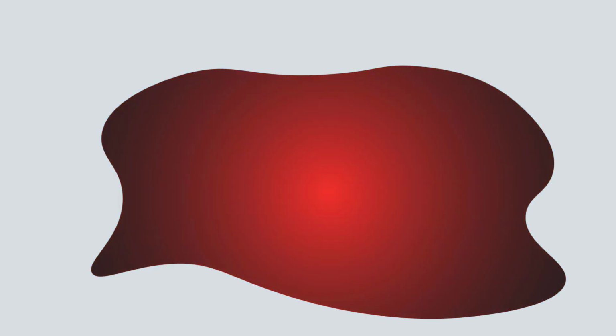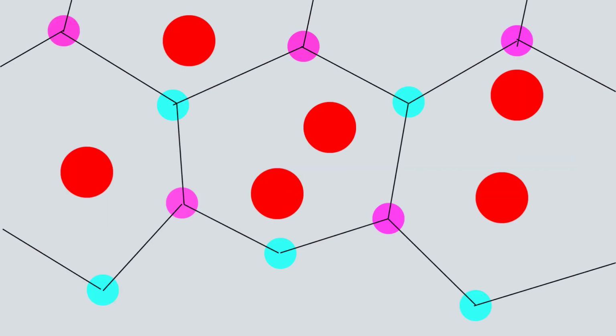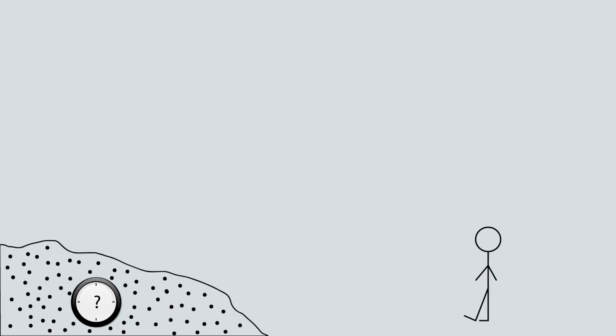Now what happens in rocks is, as the magma begins to crystallize, rock minerals that form within trap these radioactive atoms within their lattice, and whatever amount is trapped starts decaying, and the radioactive clock starts ticking exactly at the freezing point of the mineral. Let's say after a certain time we want to check this clock out, which shows us how much time it has been since the rock formed.